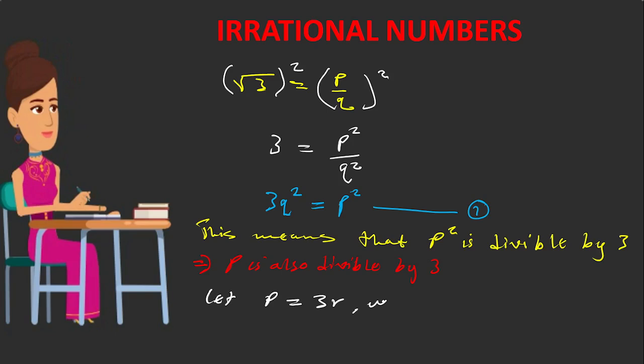We replace P in equation 1 with 3r. r is just a variable and 3 is moving because of that. Here, if we had a 2, we would have put a 2r there.